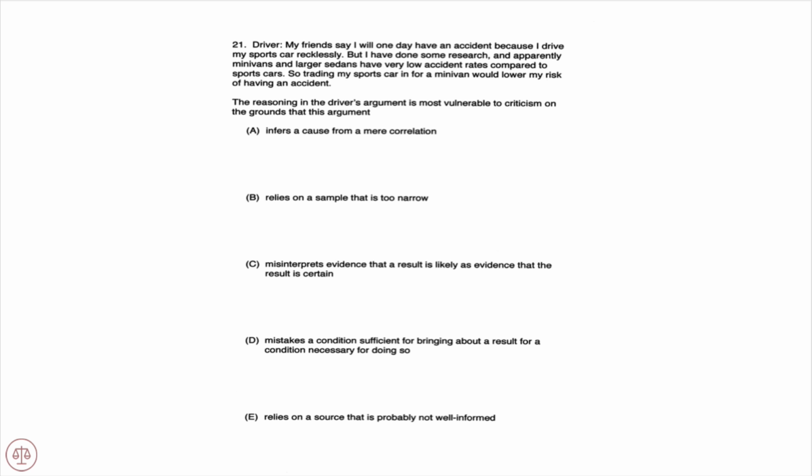Alright, so argument or set of facts, and clearly we have an argument here. The conclusion of this driver is that trading my sports car in for a minivan would lower my risk of having an accident. And how do we know that? Well, he's done some research, and minivans and larger sedans have very low accident rates compared to sports cars. So minivans and larger sedans have lower accident rates when compared to sports cars.